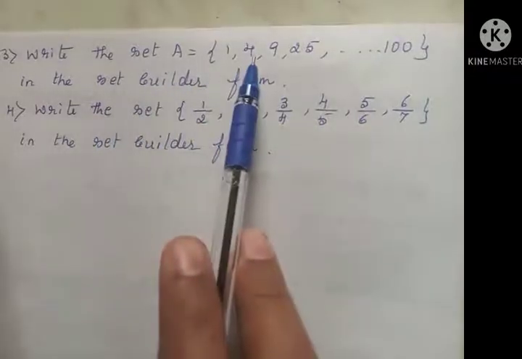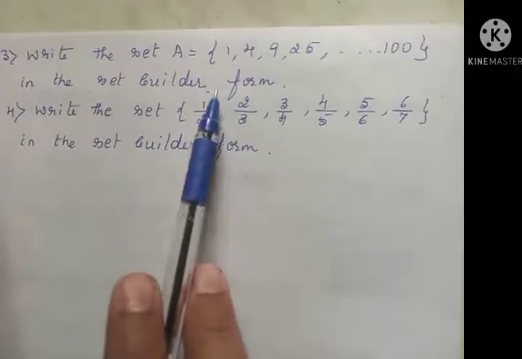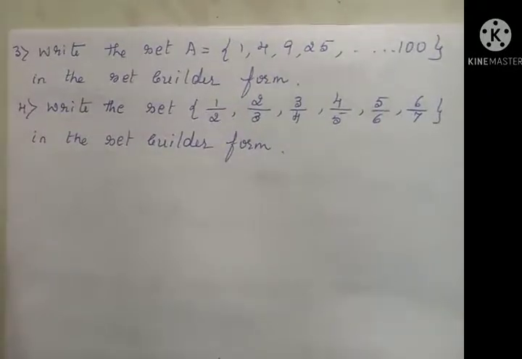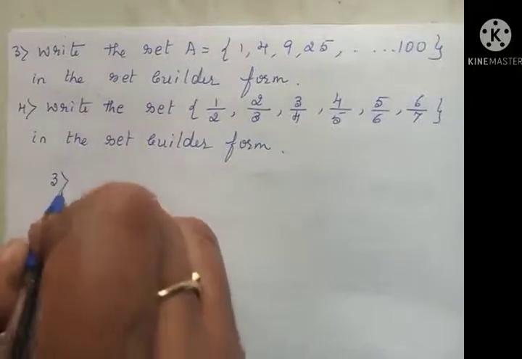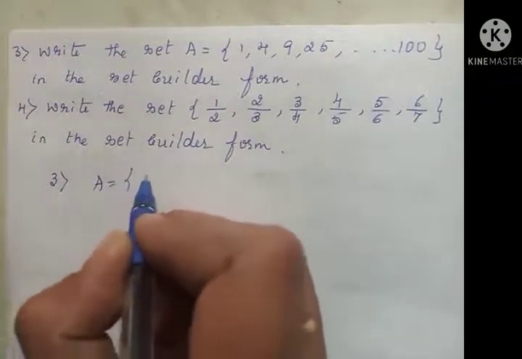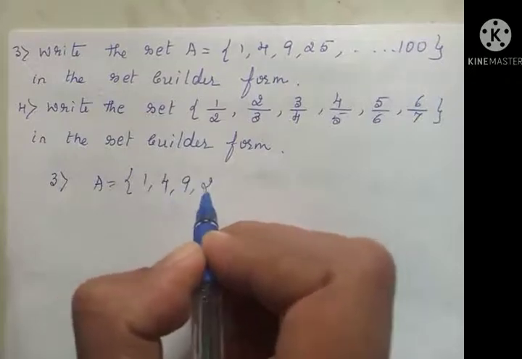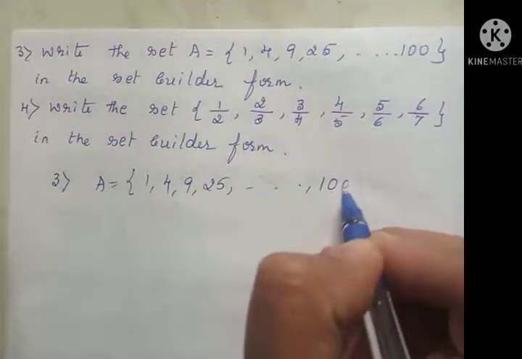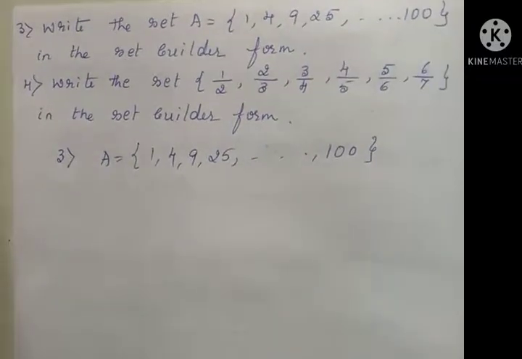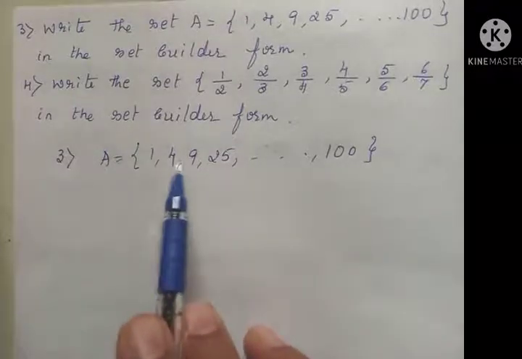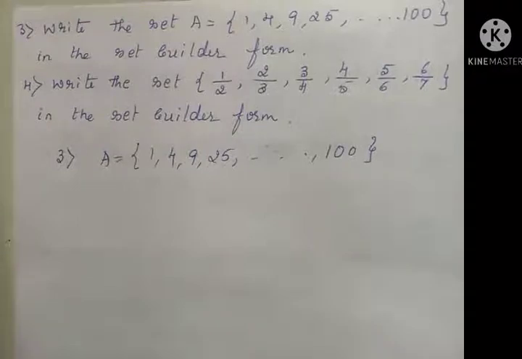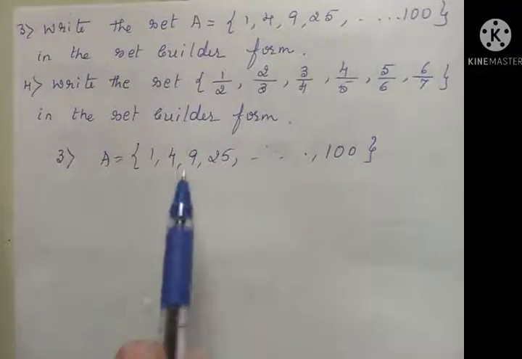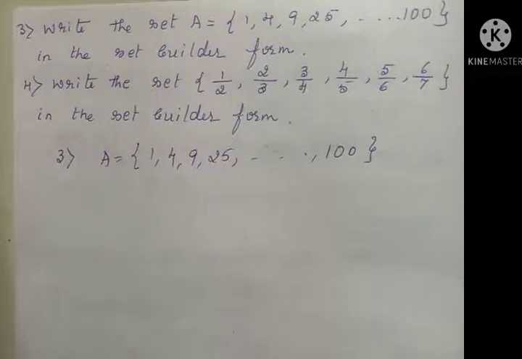So here we try to write this tabular form to set builder form. What is the set given? In the third example, A is given as the collection of 1, 4, 9, 25, etc., 100. This is the set given. I have to write it in set builder form. So I have to write one statement which satisfies each member, each element of the set.